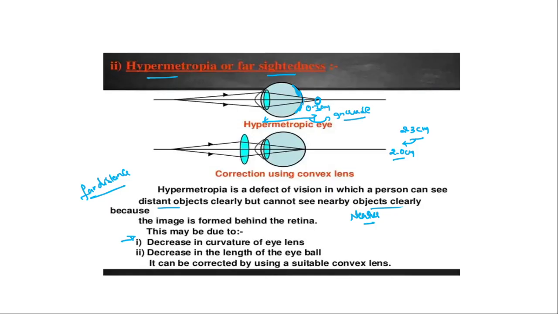Again, due to this we cannot sense the real picture of the object. So it will be overcome by using the convex lens. By using the convex lens, what will happen? Whatever the picture from the distance, the real inverted picture will form on the retina.